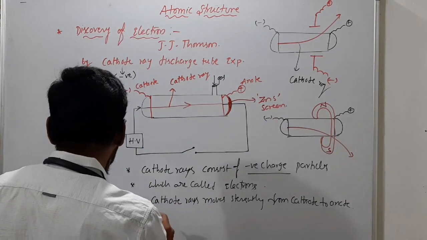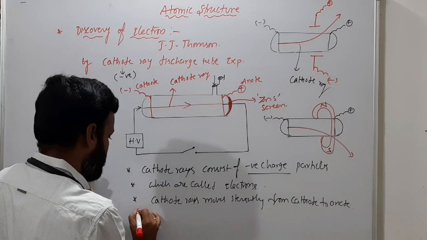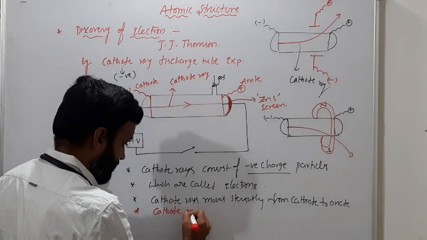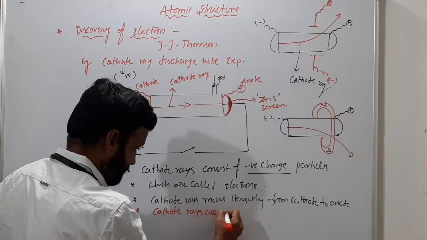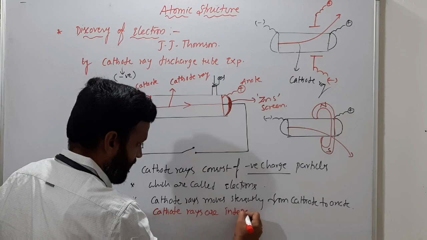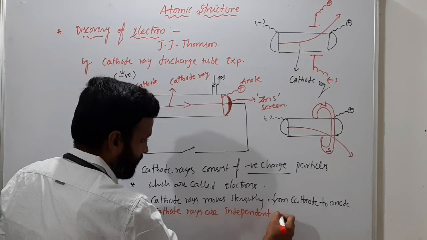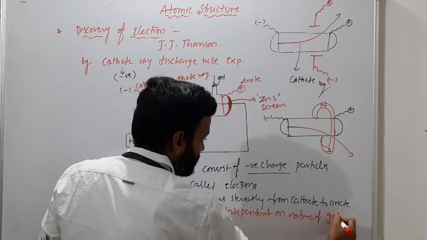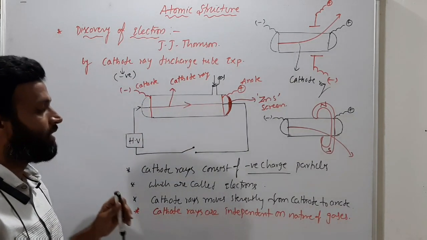That point is very important. So I can write that here, you must write all these things: cathode rays are independent of the nature of gases. So these are very important.